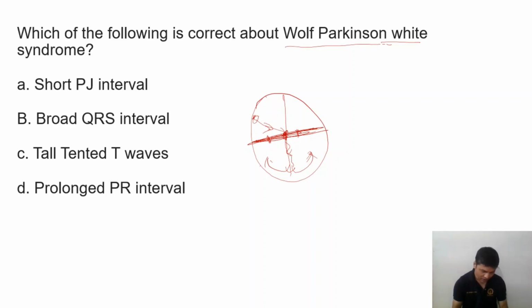But in that case, we have another type of channel which can conduct the impulse faster than the AV node, and that actually causes depolarization. Because of that, there will be the P wave, and then the Q wave, RS complex, like that, and then the T wave. So here the PJ interval will not be short, but will remain the same. So there will be a normal PJ interval.